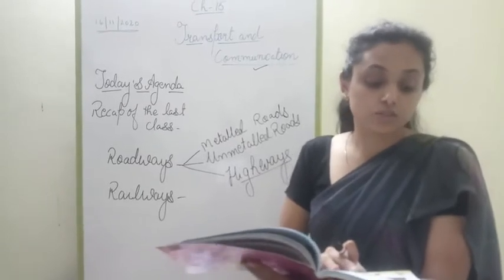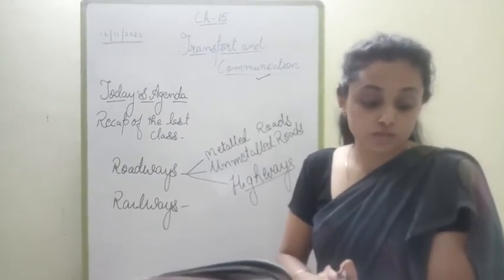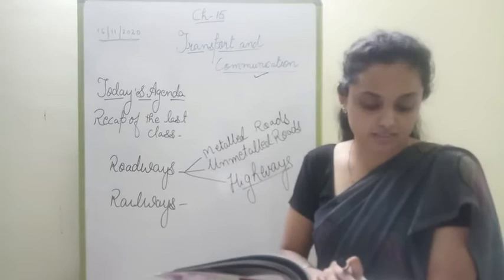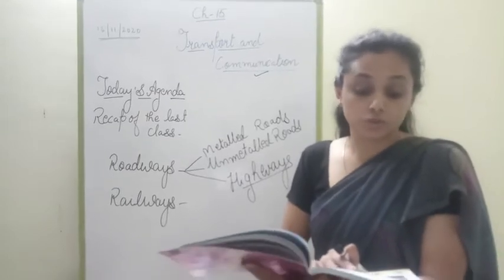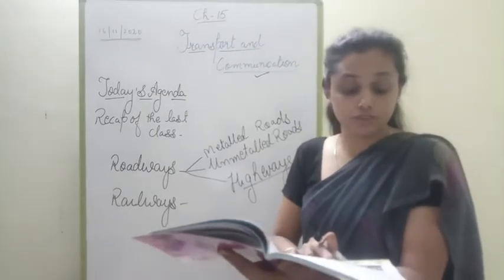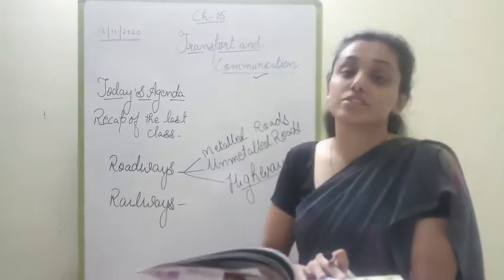Tunnels are dug through the hills and mountains to make roads and railway tracks. Bridges are built to connect two river banks on which roads and railway tracks are then built.